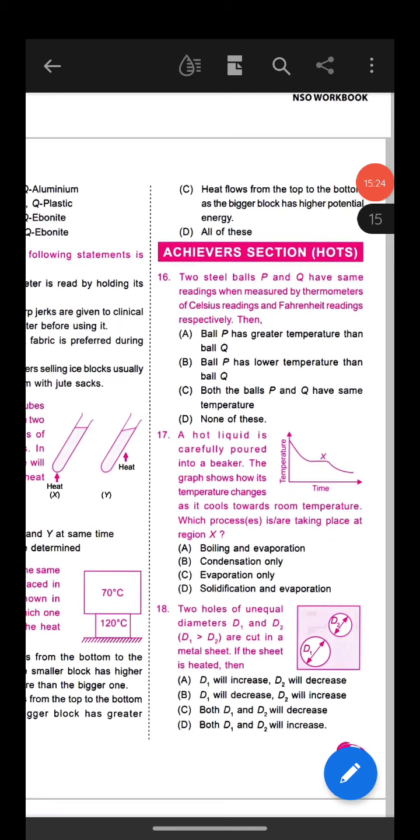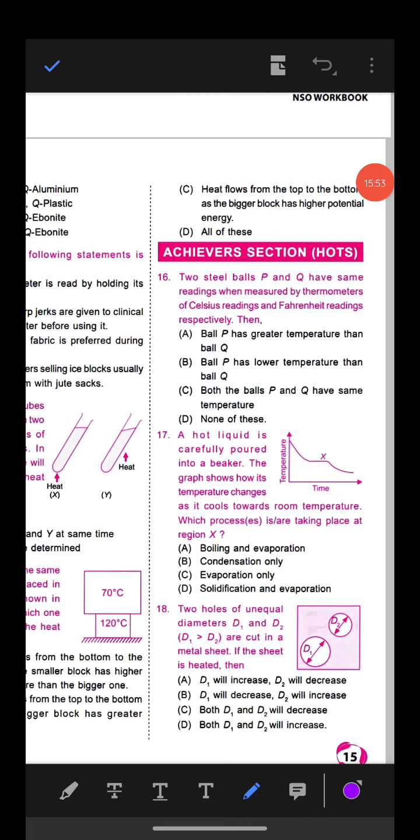Question number 16. Two steel balls P and Q have the same readings when measured by thermometers of Celsius readings and Fahrenheit readings respectively. Then option A, ball P has greater temperature than ball Q. Option B, ball P has lower temperature than ball Q. Option C, both the balls P and Q have the same temperature. And option D, none of this. Okay, so question number 16, option C, both the balls P and Q have the same temperature.